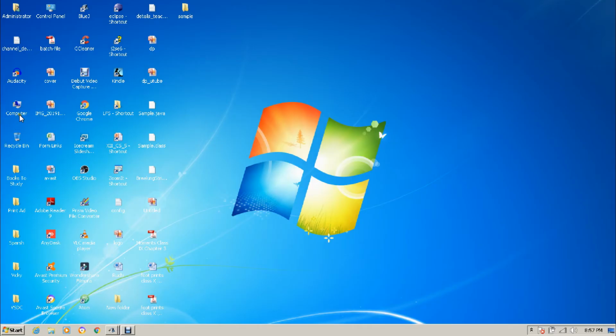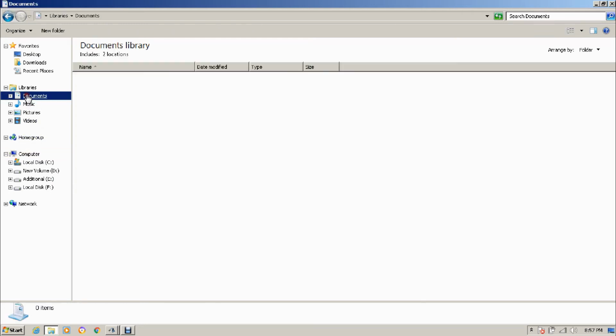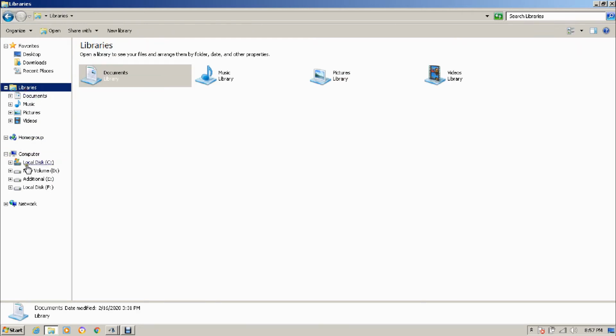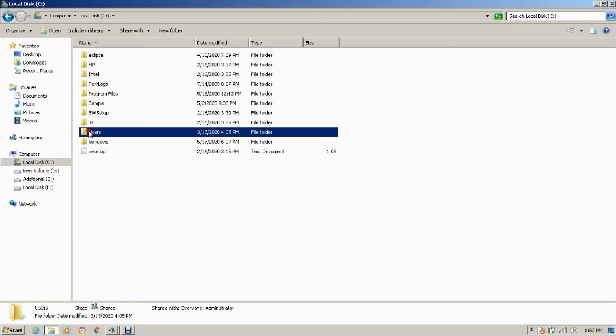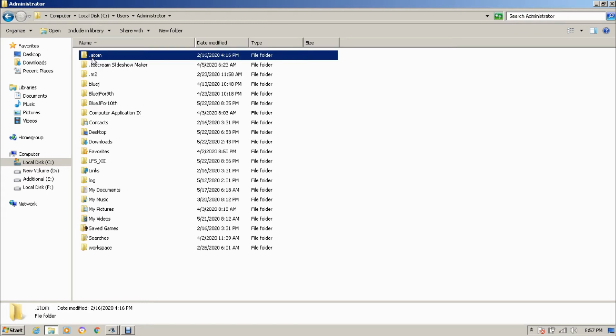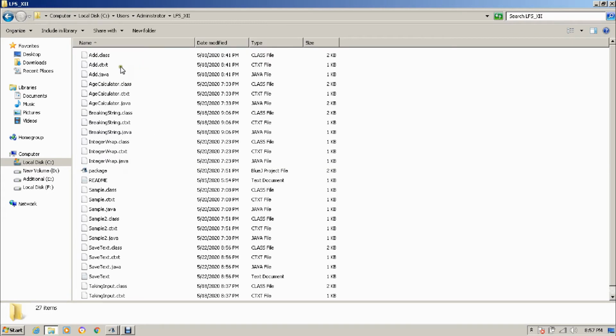Okay, let's go to the administrator folder from here. Documents. It's in C drive. Users. Administrator. Okay, here there is a folder LFS12. Now in this there should be a file, SaveText.java. You can see that SaveText.java.